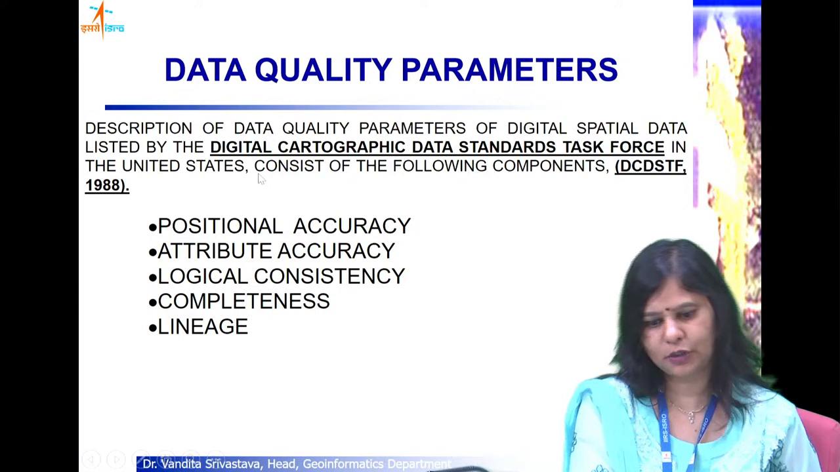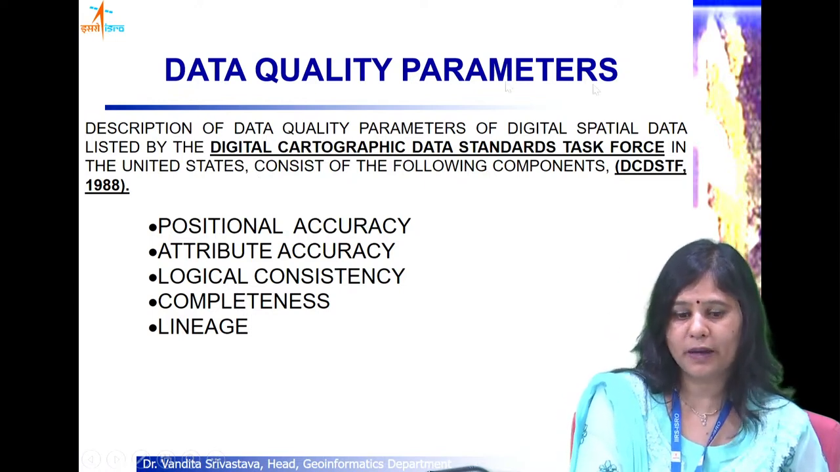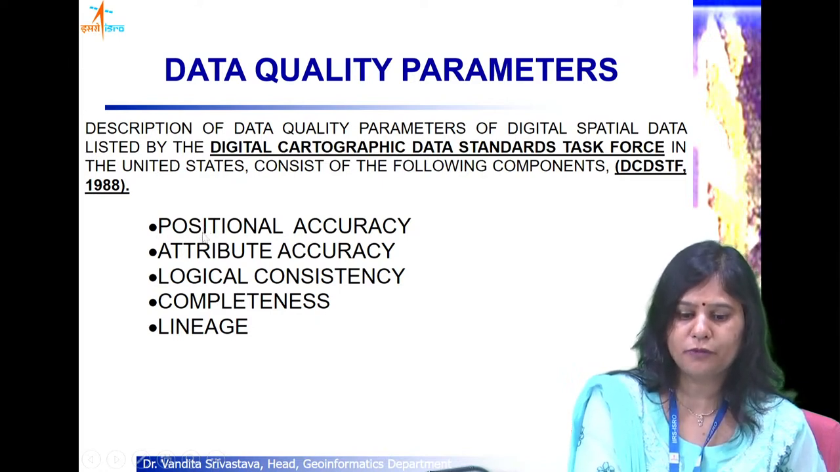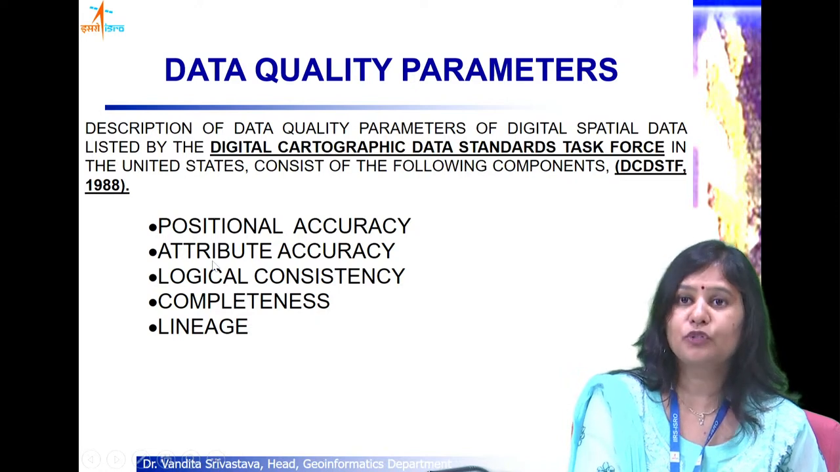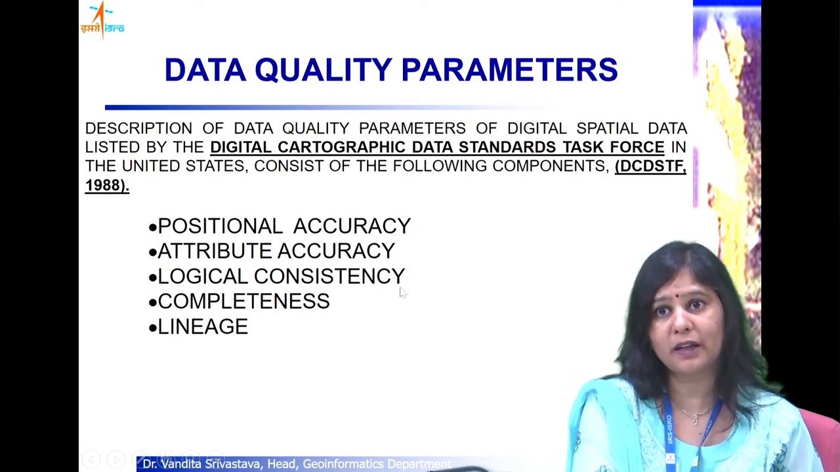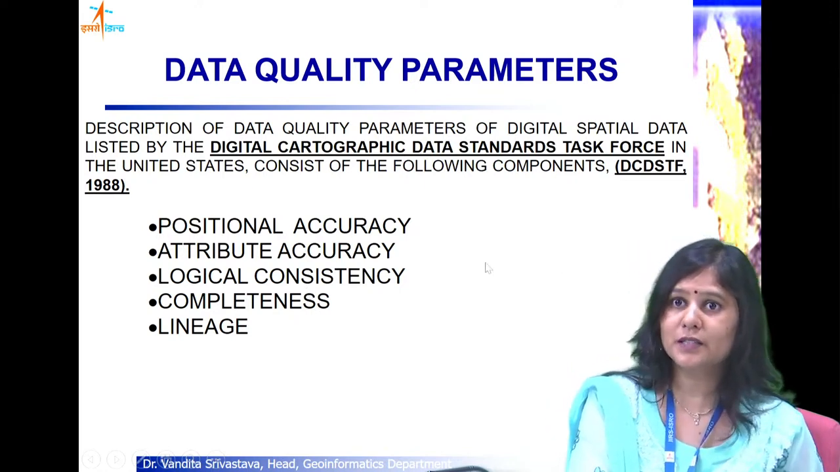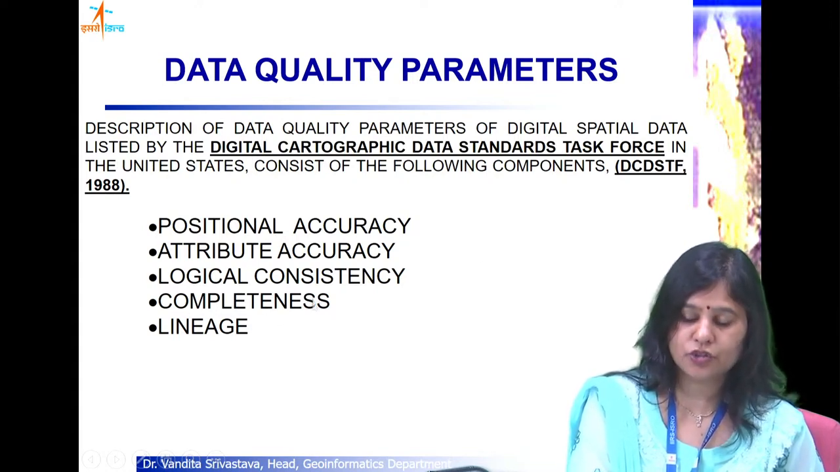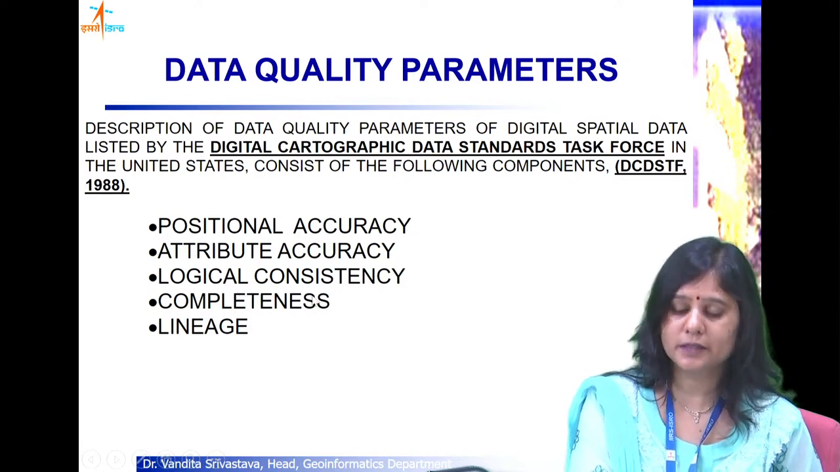There was a standard task force way back in 1988. It was decided to have this Digital Cartographic Data Standards Task Force in the United States, and it decided that a minimum of 5 data quality parameters have to be reported in any GIS project. So you need to know the positional accuracy of features, the attribute accuracy, the logical consistency, which includes the semantic consistency of the definitions as well as the topological consistency, the rules of topology. Then the data should be complete. So how complete the data is has to be reported.